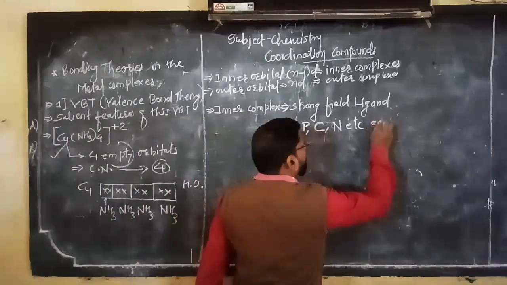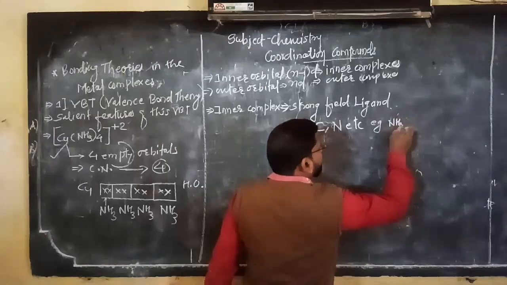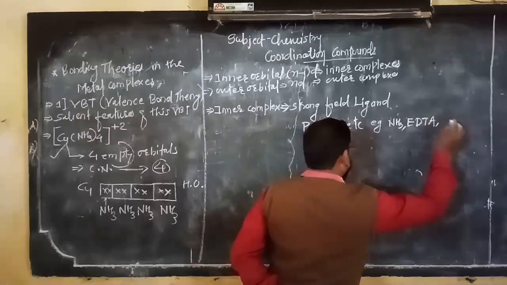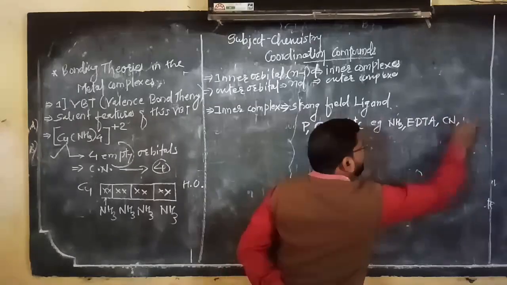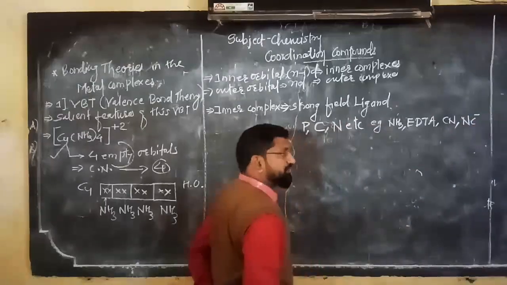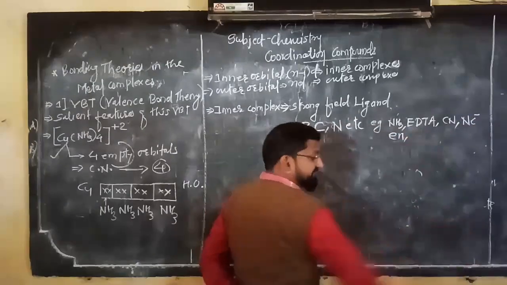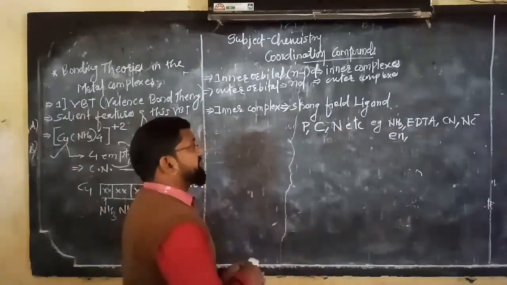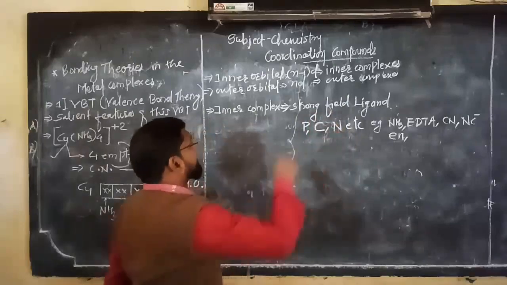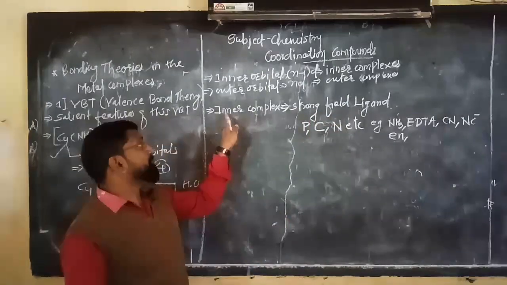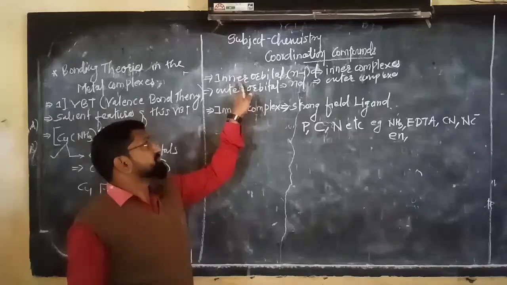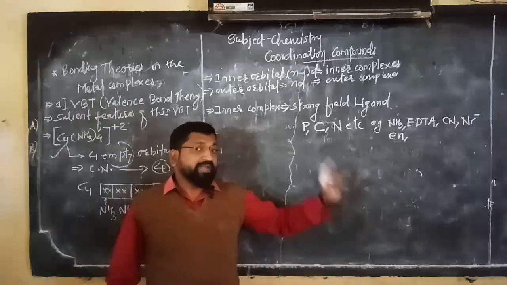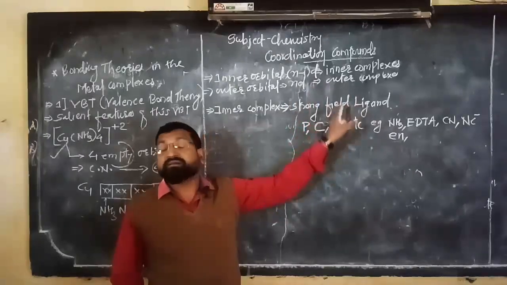For example, NH3, EDTA (ethylene diamine tetraacetate), cyanide, isocyanide, ethylene diamine, etc. Such ligands are called strong field ligands, and whenever a strong field ligand is present, the complex becomes an inner complex. I mean to say, the inner orbitals take part in the hybridization. Don't worry, when we take an actual example, you will get exactly what I mean here.